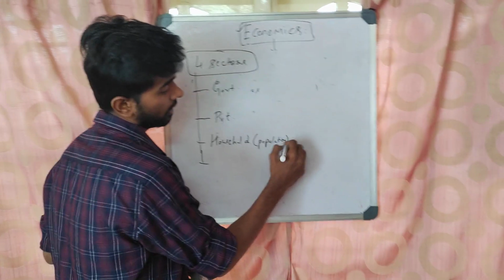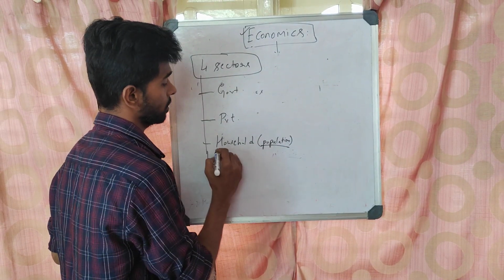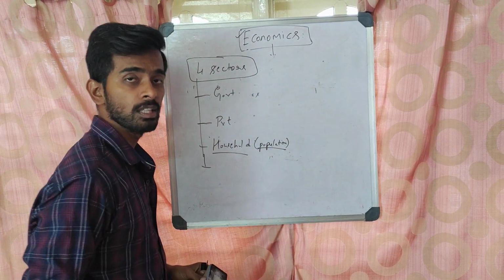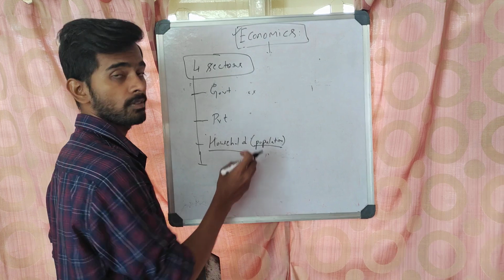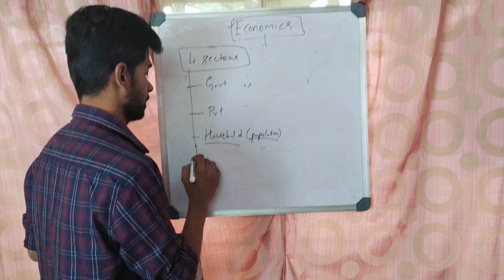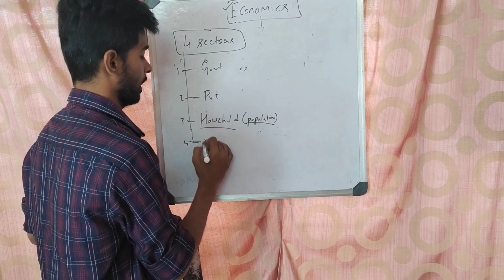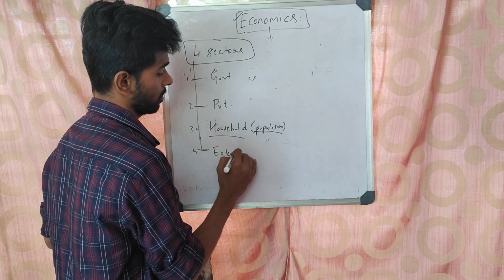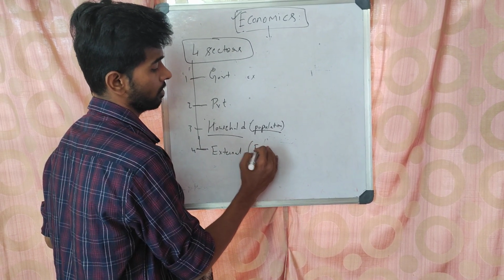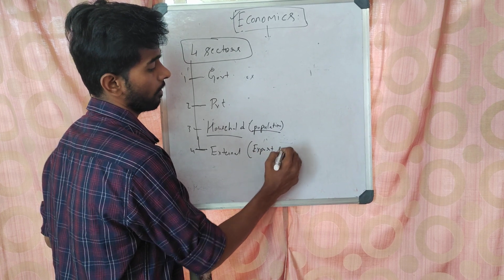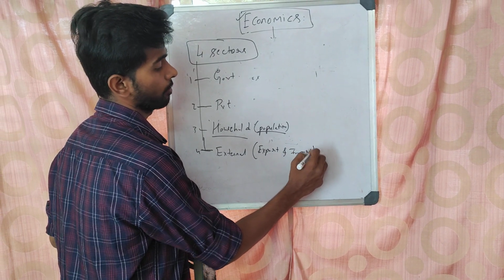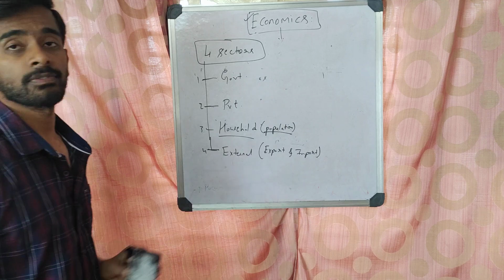This is creating demand. Whatever we produce is consumed by households only. This is demand driven. We shall discuss it later. And the fourth sector is the external sector. External sector means exports and imports. These are the 4 sectors of economy.